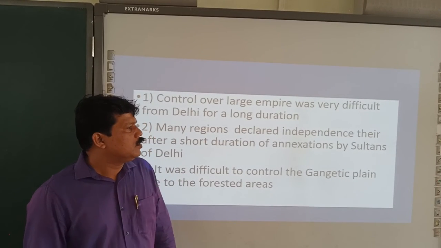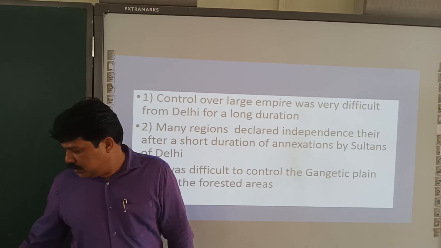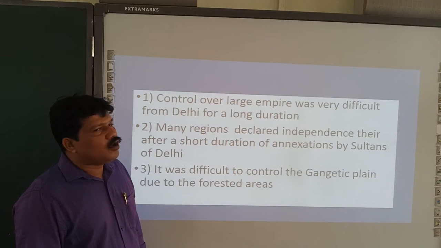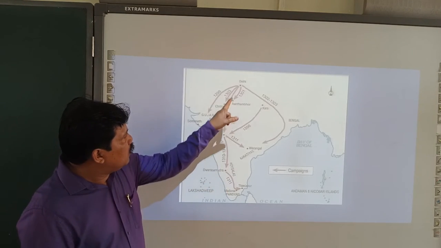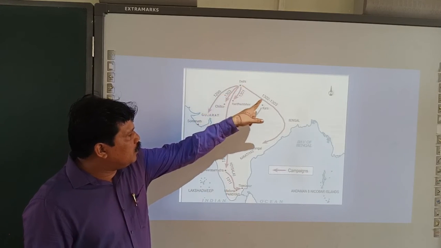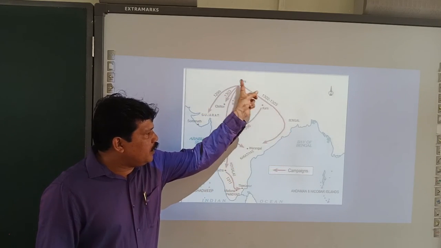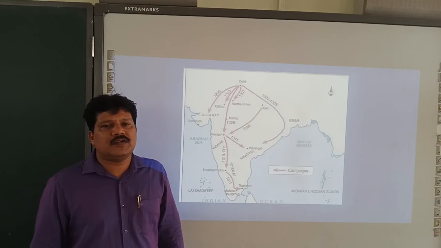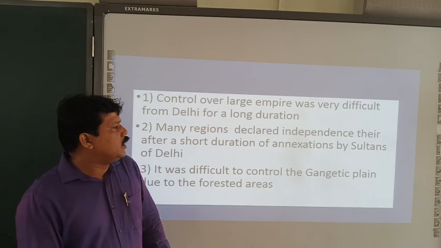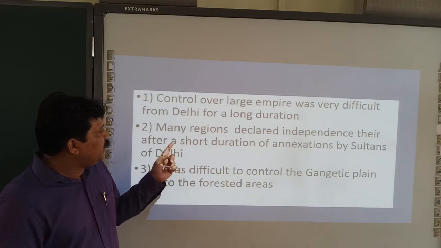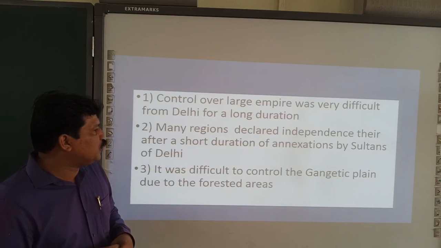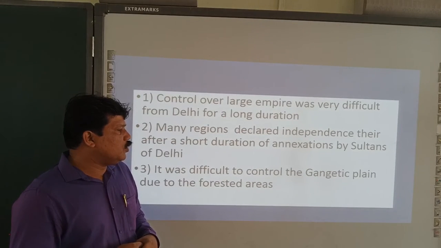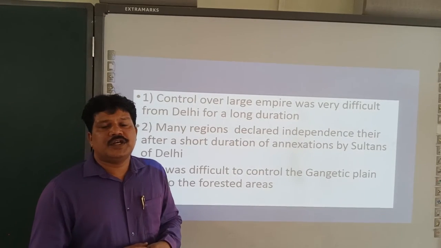Now, what new system was introduced, which we studied? Control over a large empire was very difficult from Delhi for a longer duration. Take for example, once Delhi captured Bengal, it is very difficult to control this area from Delhi for a longer time. That's the reason why most of the time the kings declared their independence. Many regions declared their independence after a short duration of annexation by the sultans of Delhi. It was difficult to control the Gangetic Plain due to the forested areas.